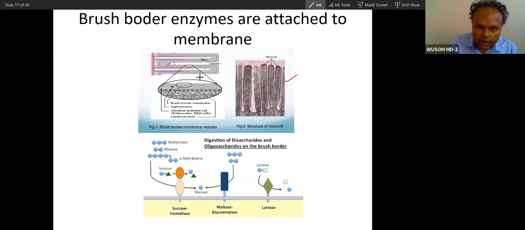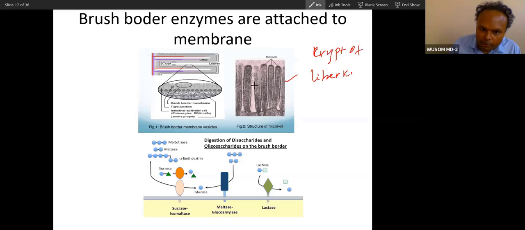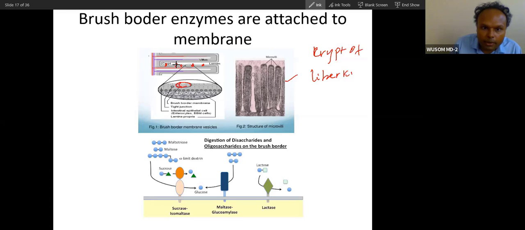The region between this brush border is called crypt of Lieberkühn. You know that? In this crypt, actually, enzymes are bound like this. You can see here, brush border is there, fine brush border is there. This brush border, if you elongate, will become like this. Here you will see the enzymes are attached to this membrane in the crypt of Lieberkühn, attached to the membrane.